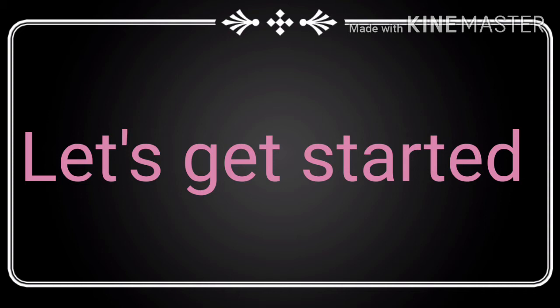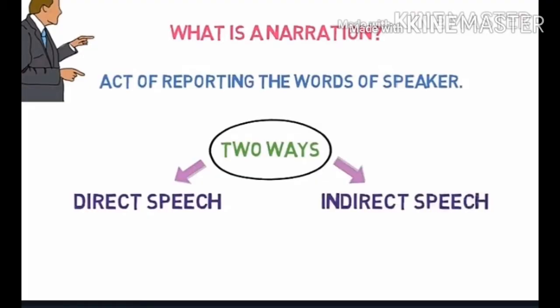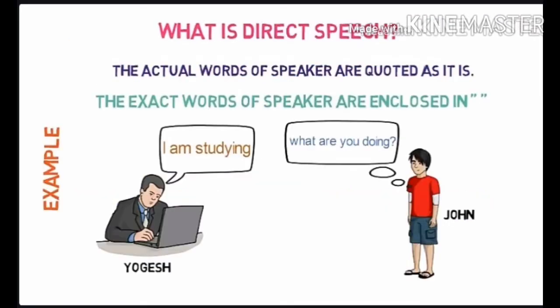First of all, what is narration? So narration is the act of reporting the words of a speaker. It means how you are representing the way the person has spoken. So there are two ways of reporting the words of a speaker. The first is direct speech and the other one is indirect speech. Let's see both of them in detail.